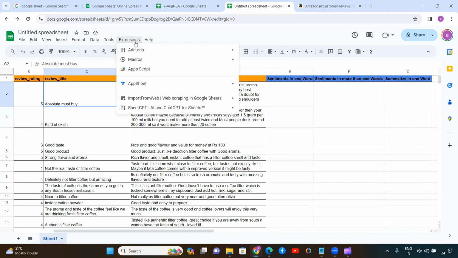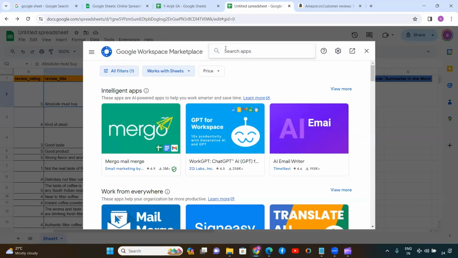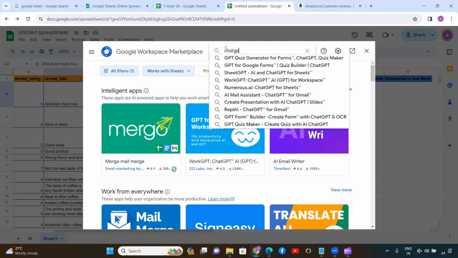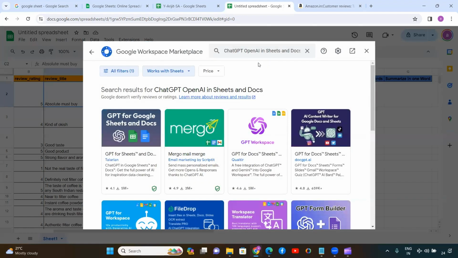Again, we will go to the extension, go to add-on, get add-on, and search for ChatGPT OpenAI. ChatGPT OpenAI in Sheets and Docs. Okay. So this is the one.